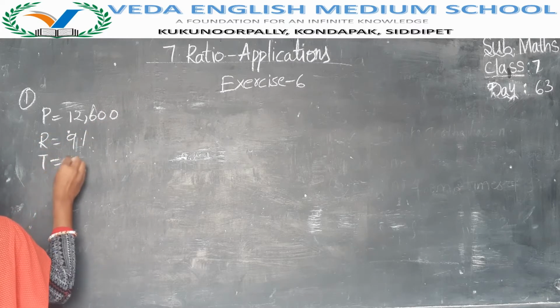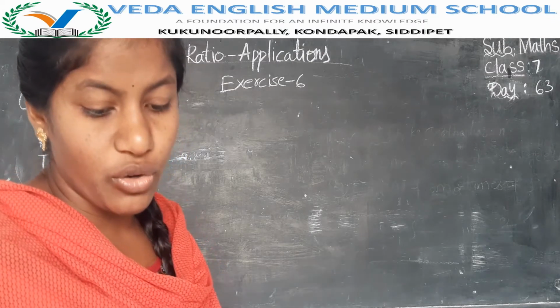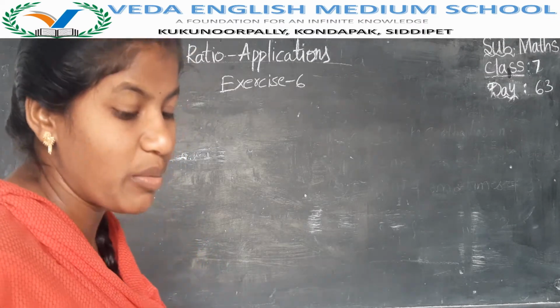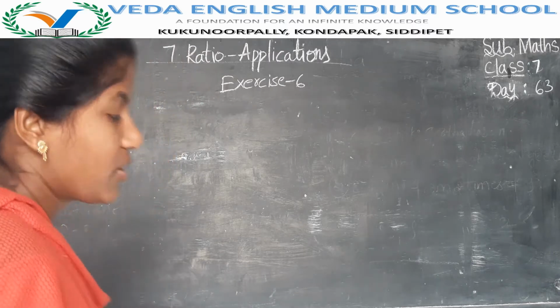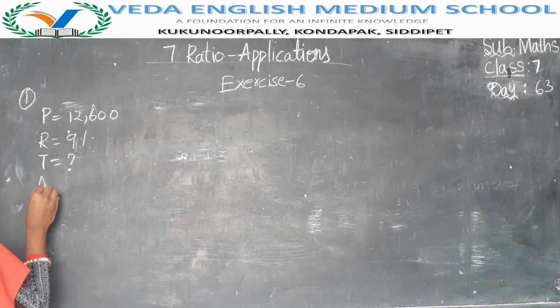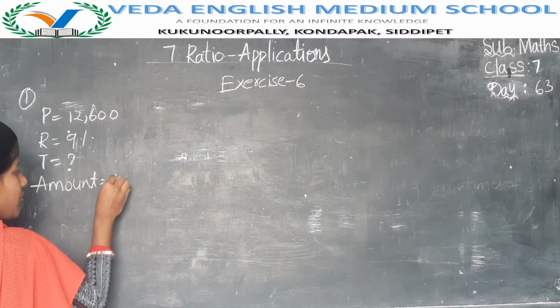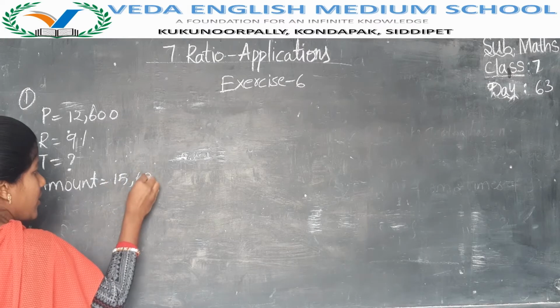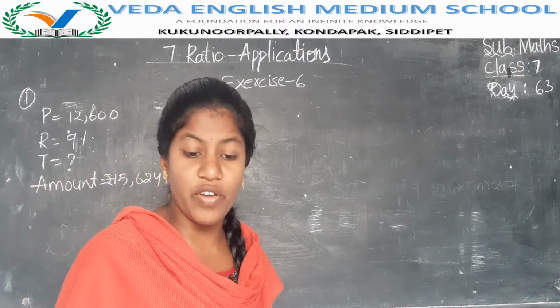We don't know the time, we have to find the time. The total amount they have given, amount is equal to 15,624 rupees. We have to find the time.